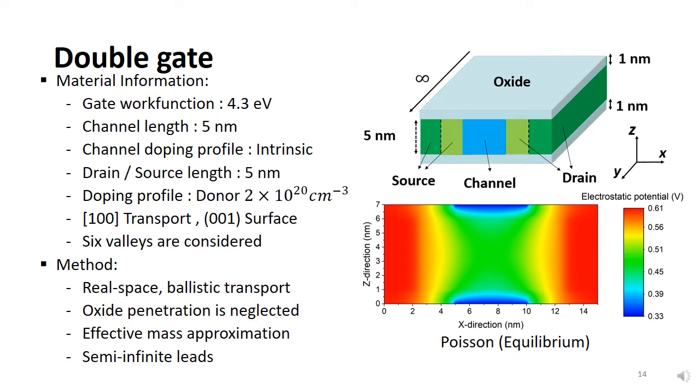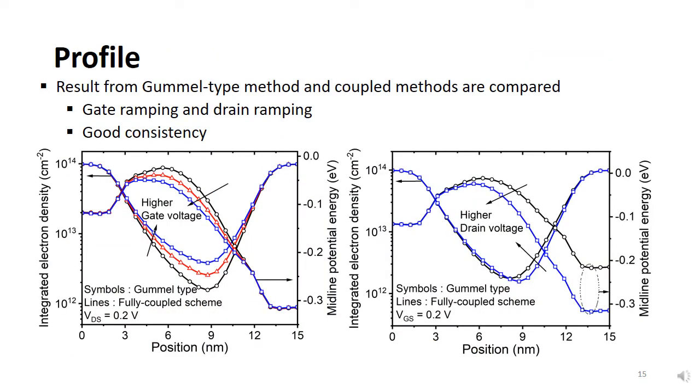Ballistic transport is assumed. Oxide penetration is neglected, and as a result, no electrons are located in the oxide region. A semi-infinite lead is used for the contact consideration. The results are shown in the figures below. The electron density given by the Gummel-type method and the coupled method are compared for both gate ramping and drain ramping cases. They showed good consistency, of course, but their convergence behavior was different, which will be shown in the next slide.